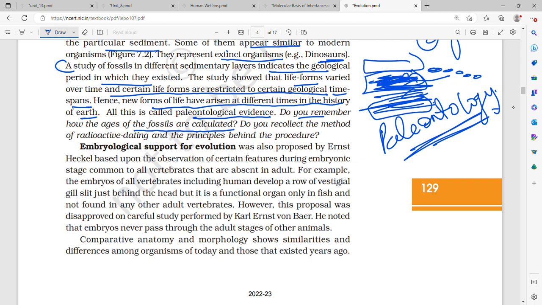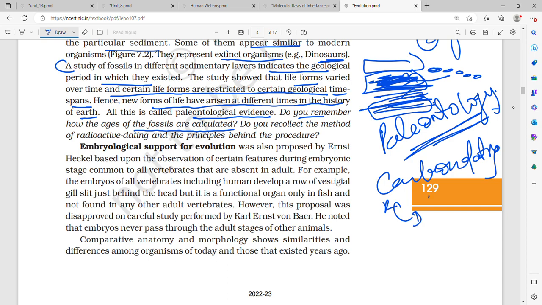So there is carbon dating, in which you use the isotopes C12 and C14.